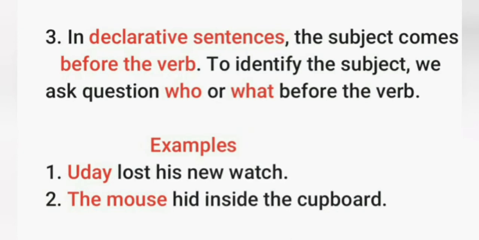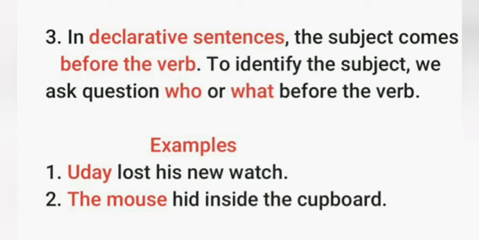Next point, in declarative sentences, the subject comes before the verb. To identify the subject, we ask the question who or what before the verb. This point tells us the position of the subject in a sentence. Whenever we have a declarative sentence, we always see the subject before the verb. And when we ask the question who or what before the verb, the answer to that question is the subject of that sentence.